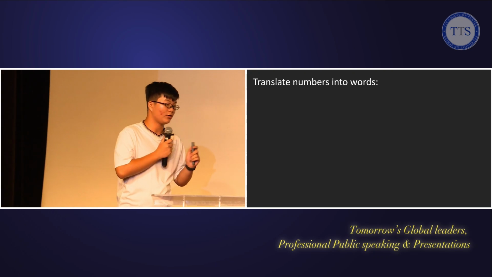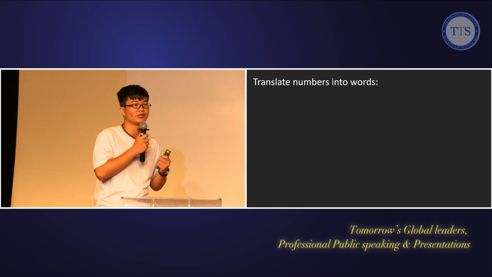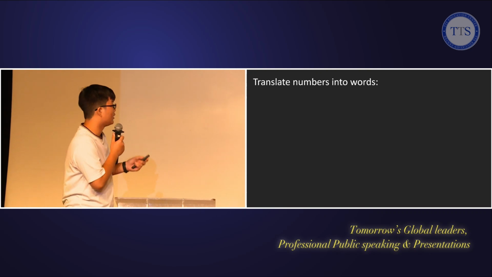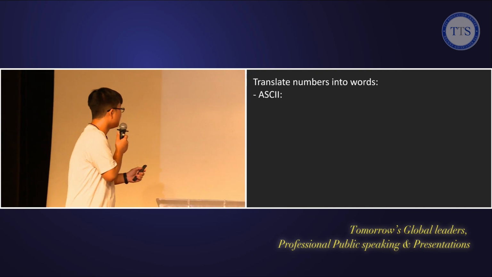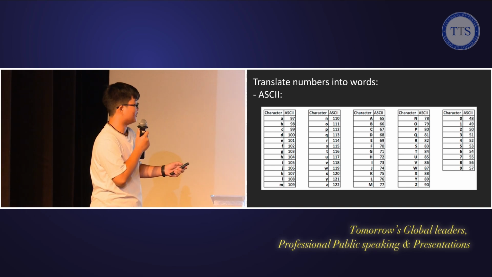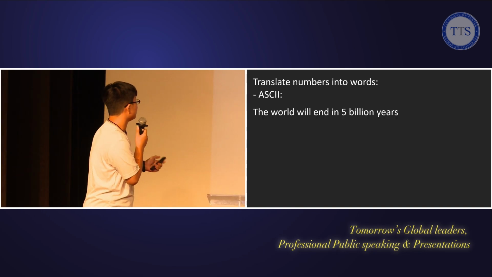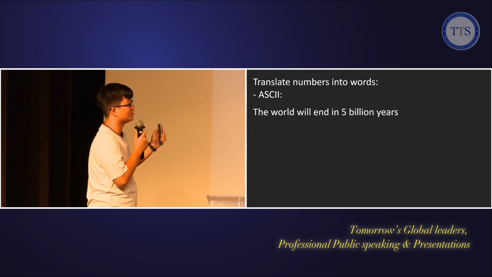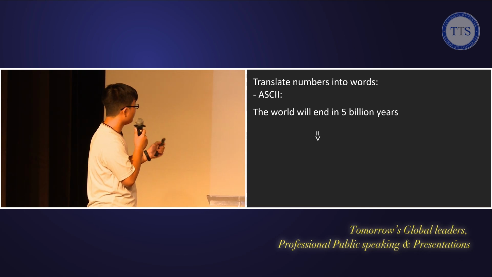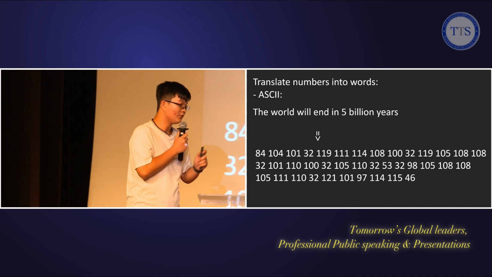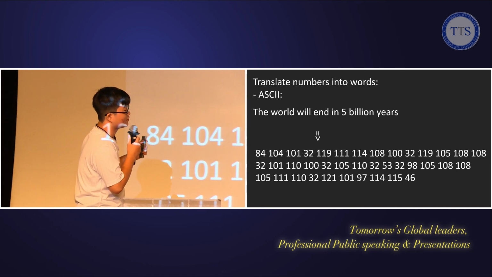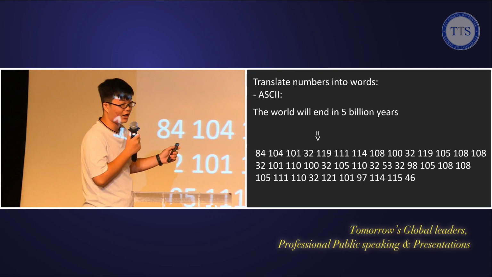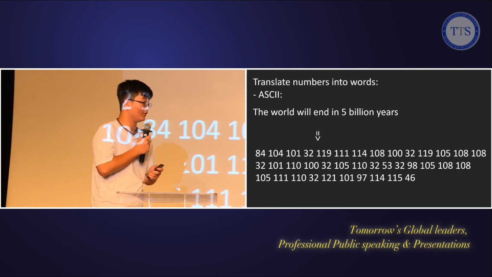There are many systems that help us transfer numbers to words, but what I'm using is ASCII, and this is a table of ASCII. So we take this sentence, the world will end in 5 billion years, and we use ASCII to translate it into a number sequence. It will look like this, and then this sequence will be hidden somewhere in pi, waiting for us to discover.